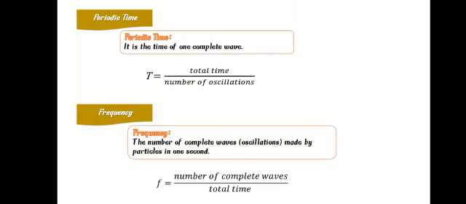Frequency can be defined as the number of complete waves made by the particles in 1 second. And we can calculate the frequency using the rule F equals number of complete waves per total time. Also, the frequency has some measuring units like hertz, or wave per second, or second to the power -1.